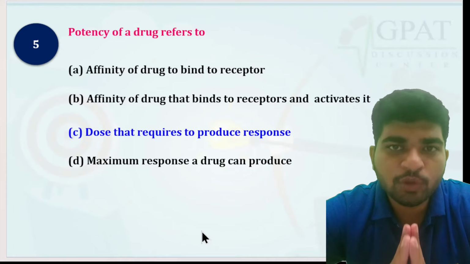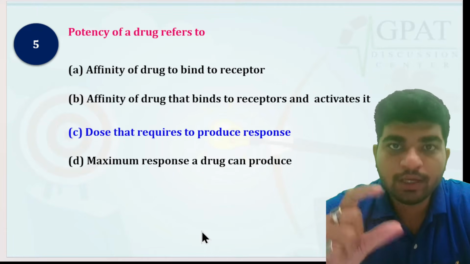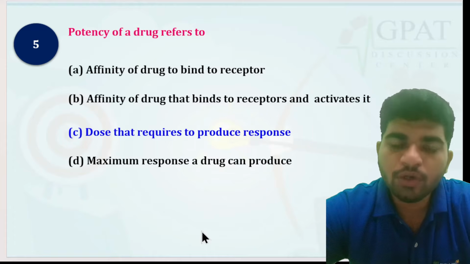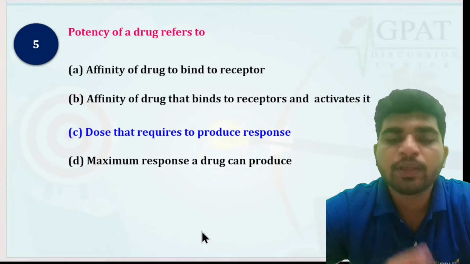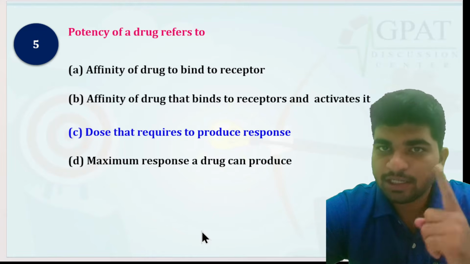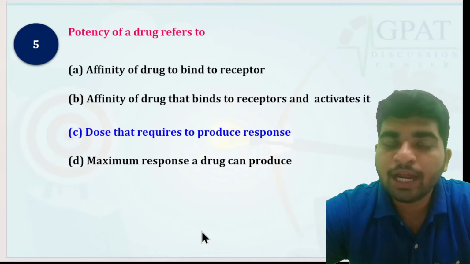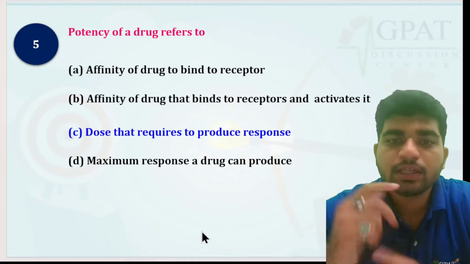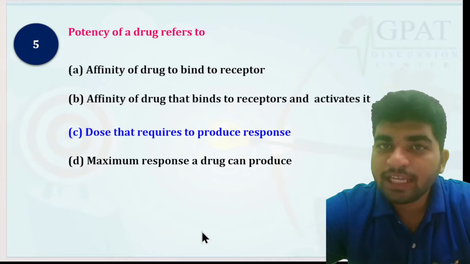What is a potent drug? A potent drug is a drug which can be used in a very small amount and still has a good biological, pharmacological response. For example, take two drugs, drug A and drug B. Drug A is clinically available at 10 mg, whereas drug B is available at 50 mg.